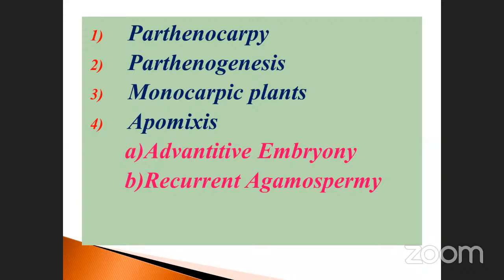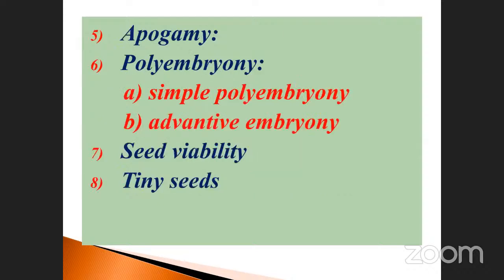Today we are going to talk about the remaining portion of reproduction. See here, we already discussed parthenocarpy, parthenogenesis, monocarpic plants, and apomixis. Apomixis is further divided into two types: one is called adventitious embryony and the other recurrent agamospermy. The fifth one is apogamy, and the sixth one is polyembryony.